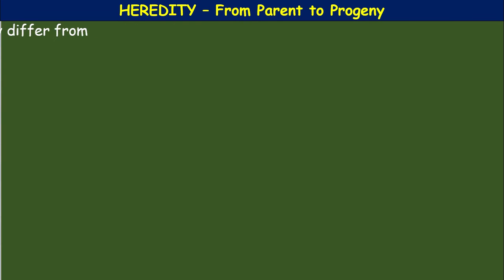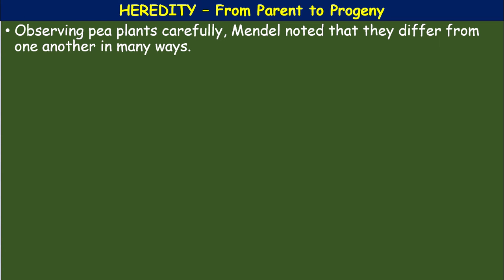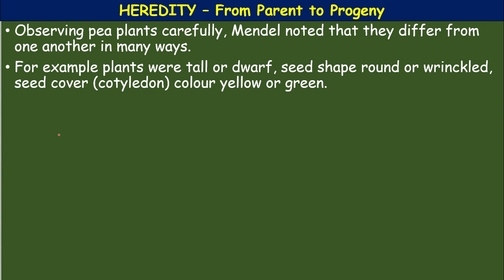Observing the pea plants carefully, Mendel noted that they differ from one another in many ways. For example, the plants were tall or dwarf. This is one characteristic feature. The seed shape is round or wrinkled. The seed cover, that is the cotyledons, the color is yellow or green. These characters are called contrasting characters, also called allelomorphs or alleles.